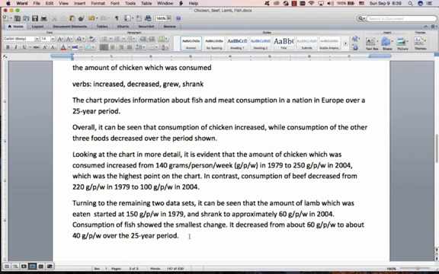Don't use a number as the subject of your sentence. 140 grams was the number which, or something crazy. Students come up with crazy things. Just use these 3 noun phrases in the subject of your sentence. Later on, I will introduce to you a 4th noun phrase, but this is okay for now. All right, I hope that helps.